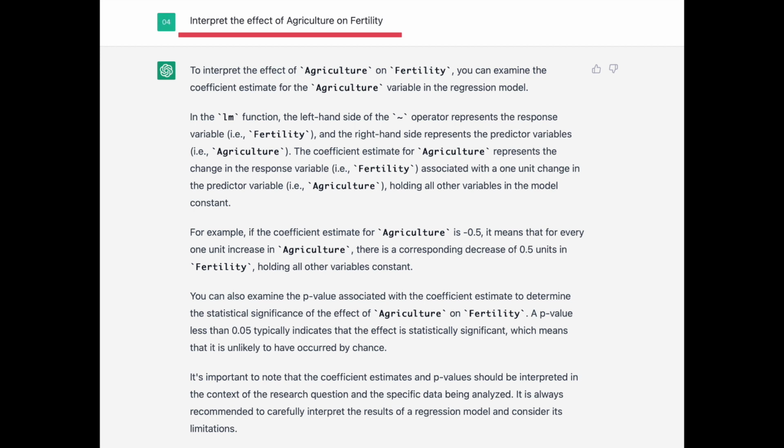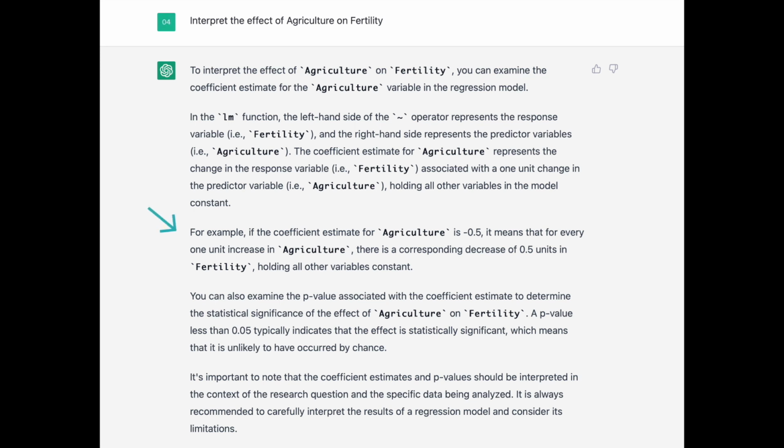So, to interpret the effect of agriculture on fertility, you can examine the coefficient estimate for agriculture in the regression model. In the lm function, the left-hand side of this tilde operator represents the response variable, and the right-hand side represents the predictor variables. The coefficient estimate for agriculture represents the change in the response variable associated with 1 unit of change in the predictor variable, holding all other variables in the model constant.